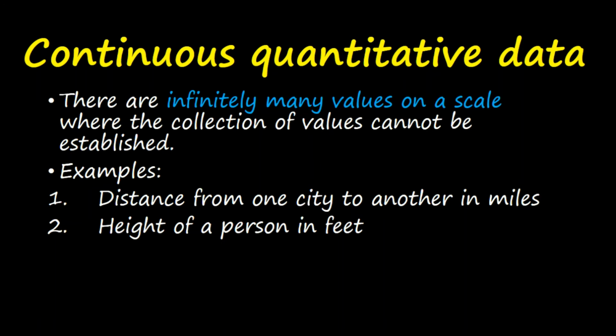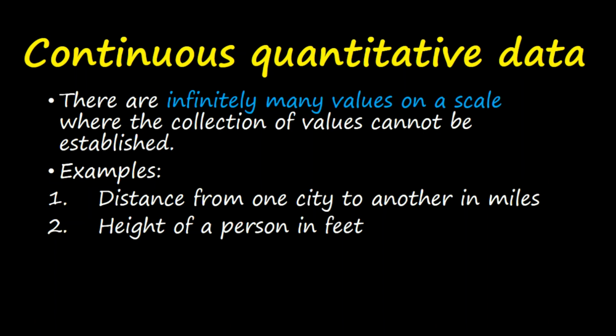Continuous quantitative data. There are infinitely many values on a scale where the collection of values cannot be established. Therefore, continuous data can be expressed either as whole numbers or in decimal points, since there are infinitely many values on a scale that can be a representation of the data that is continuous. An example includes distance from one city to another in miles.